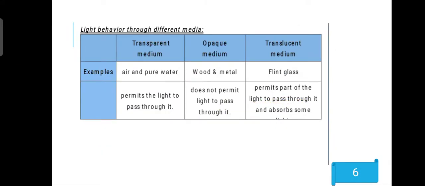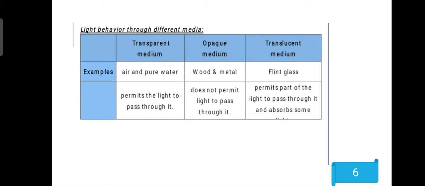So now let's talk about the behavior of light through different media. We have 3 different media: transparent, opaque, and translucent, or semi-transparent. Transparent materials like air and pure water permit light to pass through them.